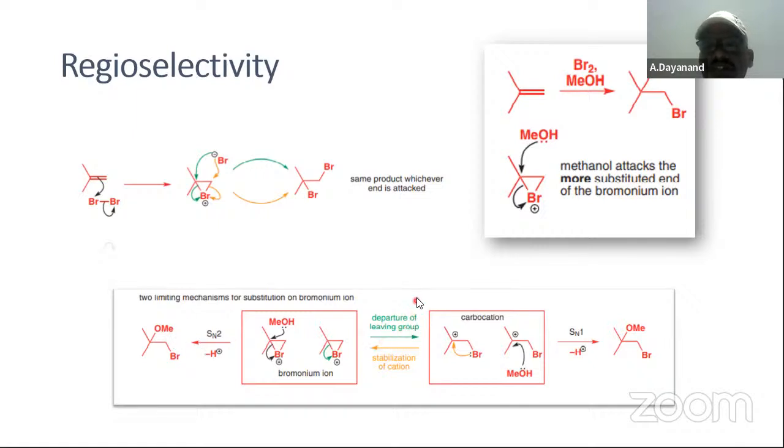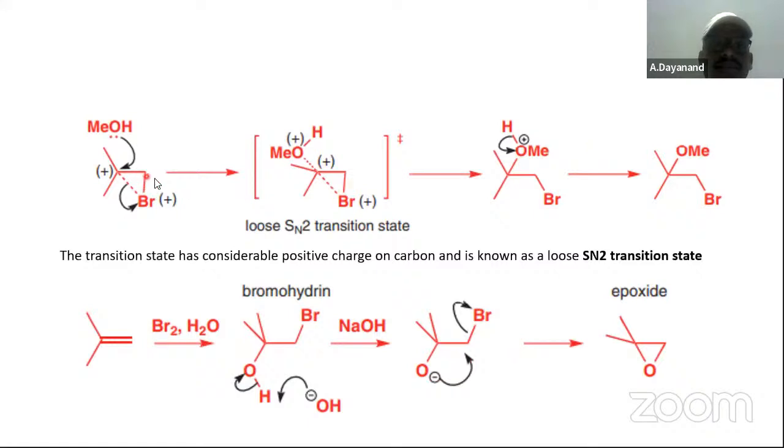Okay, departure of the leaving group, bromine, and methyl alcohol, methanol attacks at the more substituted end of the bromonium ion. Okay, that is about this reaction. That is, in the presence of methyl alcohol, ఈ రియాక్షన్ కనుక this reaction methyl alcohol medium లో చేస్తే మనకి ఈ ప్రోడక్ట్ వస్తుంది. Okay, that is methyl alcohol is binding or attacking at this carbon.